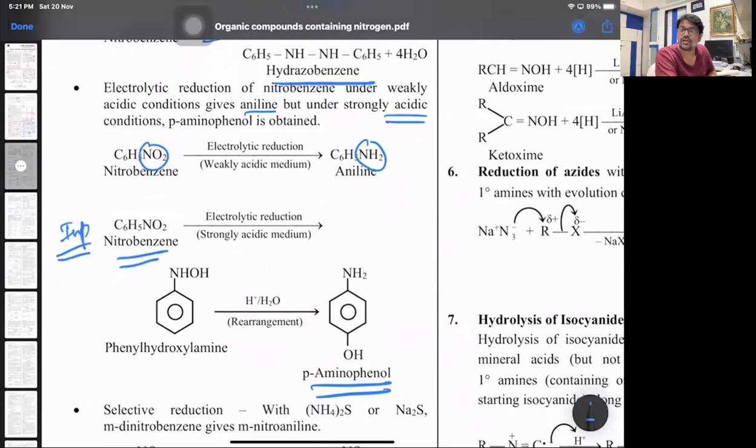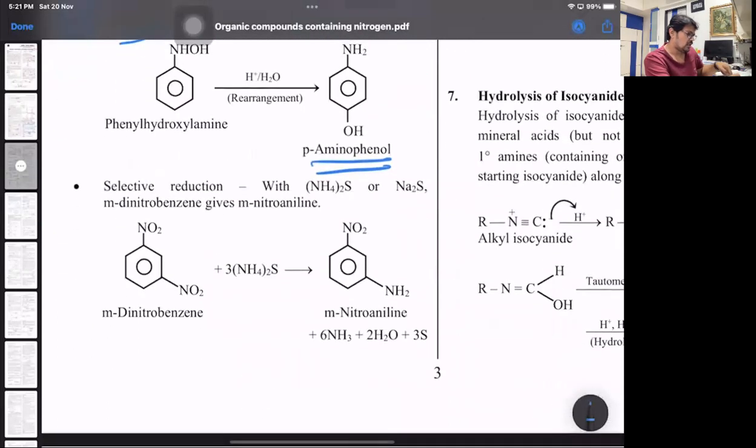Nitrobenzene with electrolytic reduction in a strongly acidic medium gets converted to para-aminophenol. That's an important part. Then next, this one is an extra point again. Selective reduction, that's with ammonium sulfide or sodium sulfide. Meta-dinitrobenzene gets converted to meta-nitroaniline. So if you have meta-dinitrobenzene, one of the NO2 groups gets converted to an NH2 group. That is with ammonium sulfide or with sodium sulfide.